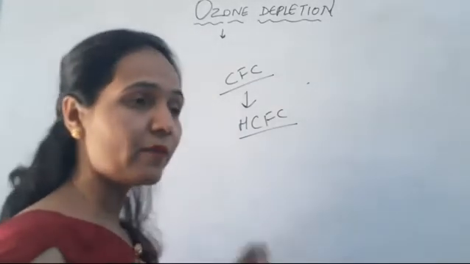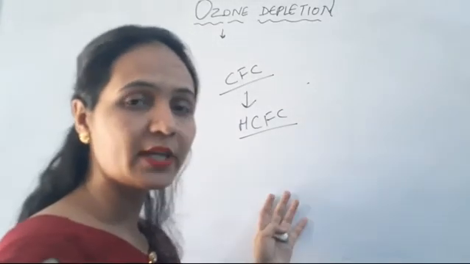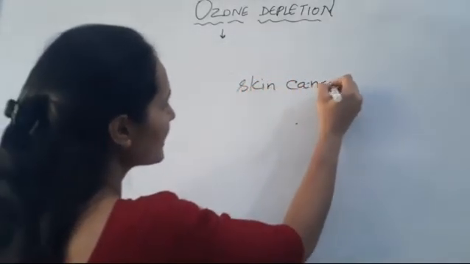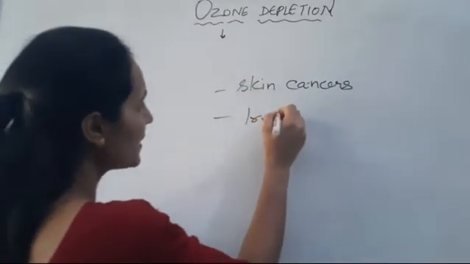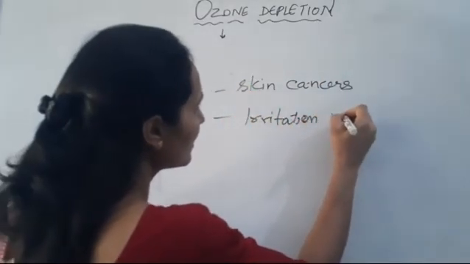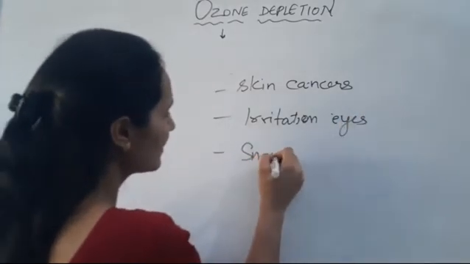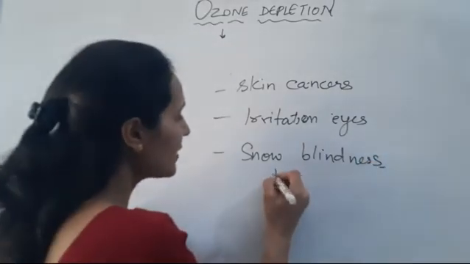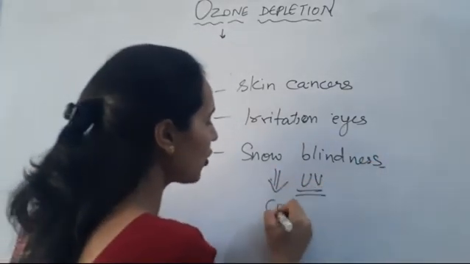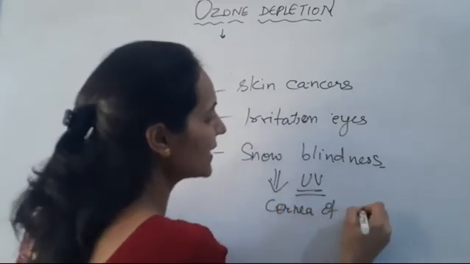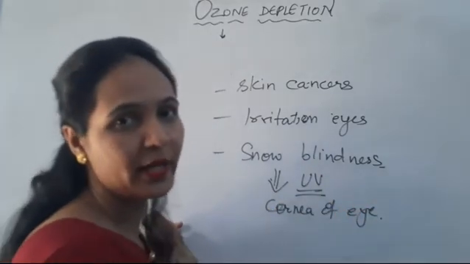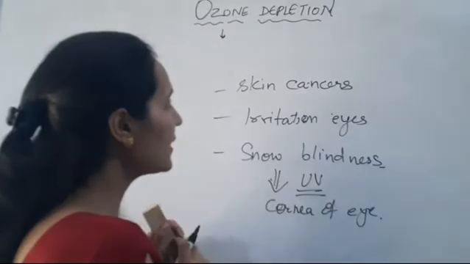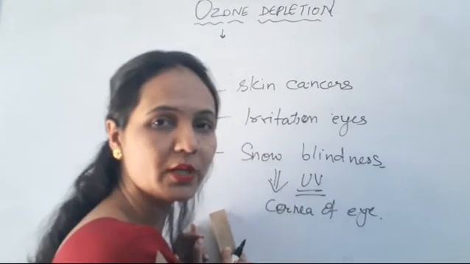So it's a major drawback. And what are the effects which are caused on the human body? I told you, on the DNA and protein. So because of that, skin cancers, irritation problems in eyes, and snow blindness. What is snow blindness? The UV radiation can affect the cornea of the eye. That condition is known as snow blindness. The person is unable to see things properly. Clear? So these are the harmful effects which are caused on the human body.